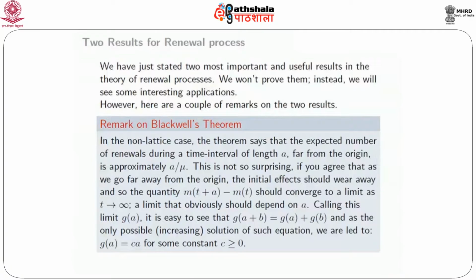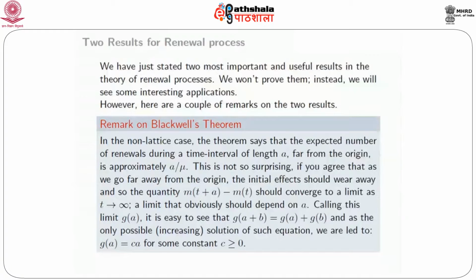In other words, if you take such a time interval of length a far from the origin, then the expected number of renewals during that time interval is close to a over mu. Now, this is not so surprising. If you agree that as we go far away from the origin, the initial effects should wear away, and therefore that this quantity should converge to a limit as t goes to infinity, then it's not so difficult to see why the limit must be a over mu. So let's see that.